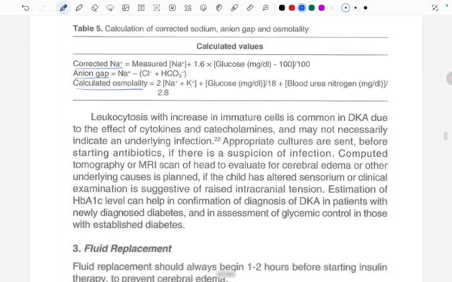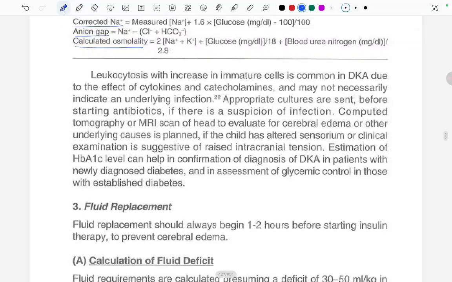Leukocytosis with increase in immature cells is common in DKA due to the effect of cytokines and catecholamines and may not necessarily indicate an underlying infection. Fine, leukocytosis with immature cells is common in DKA. Why is the leukocytosis happening? Because of the cytokines and catecholamines, and it may not necessarily indicate any infection. Appropriate cultures are sent before starting the antibiotics if there is a suspicion of infection.